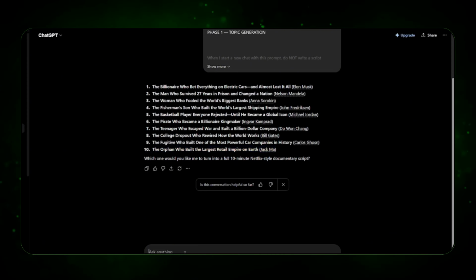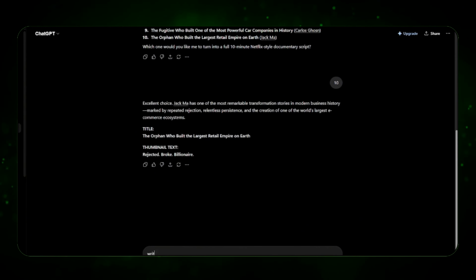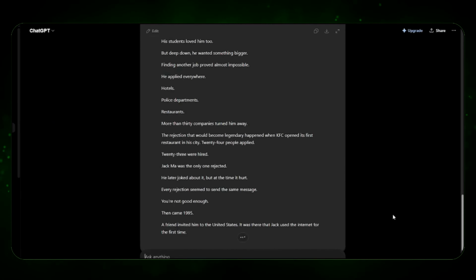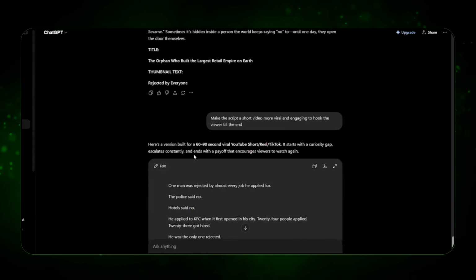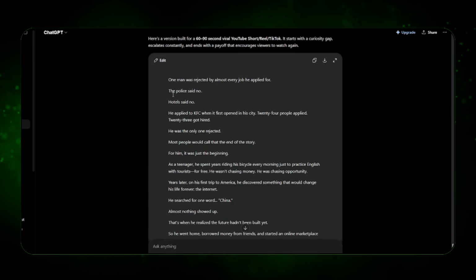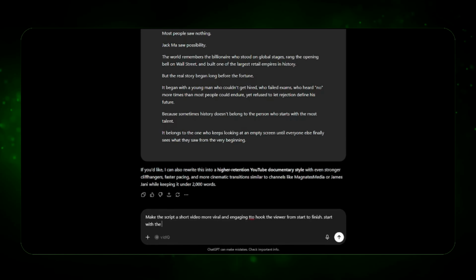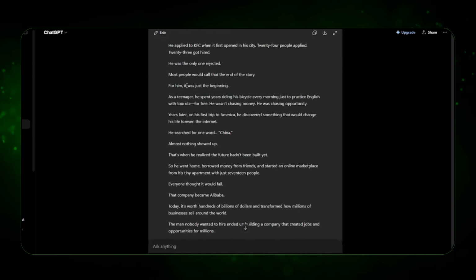Copy it, paste it back into ChatGPT, and ask for a full script. ChatGPT's first draft is usually long and detailed. Great for accuracy, too much for a 60 to 90 second short. So I ask it to tighten the script down for the sake of this tutorial. Keep the narrative arc, but cut it to size. Here is the result it gave me.